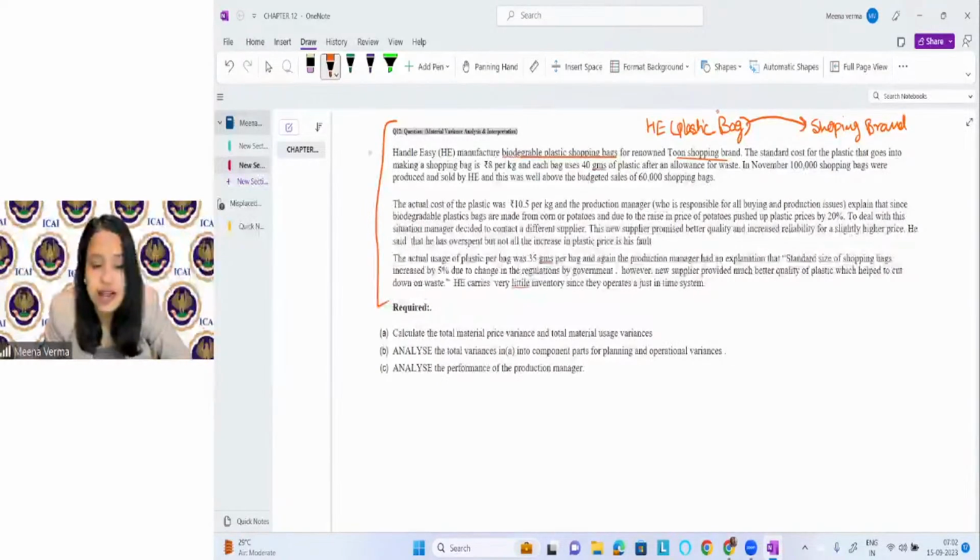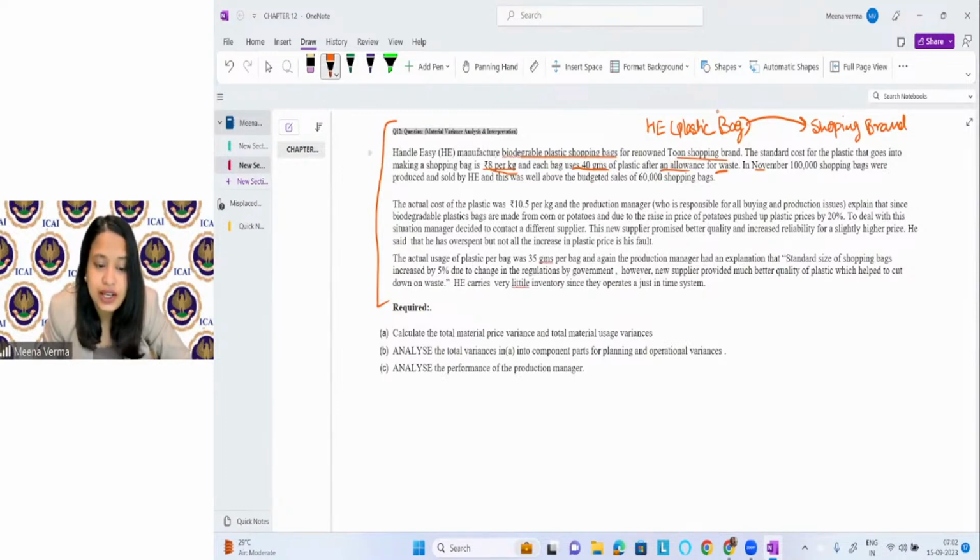Then what is happening? The standard cost for the plastic that goes into making a shopping bag is ₹8 per kg. So the standard cost of plastic is ₹8 per kg. And each bag uses 40 grams of plastic after an allowance for waste. So it is mentioned how much plastic they will use to produce the bag.